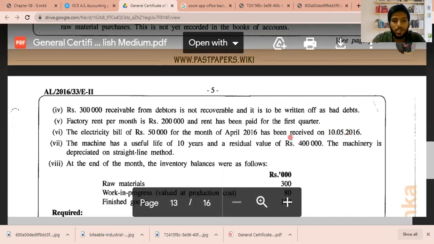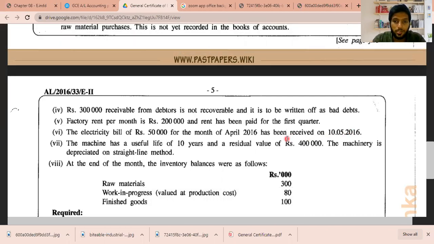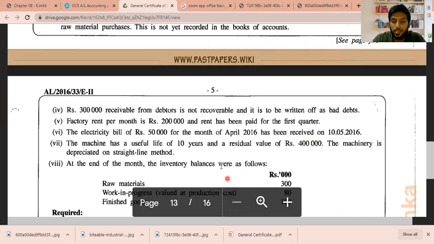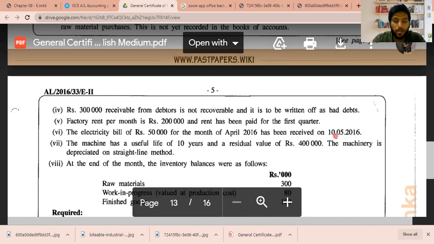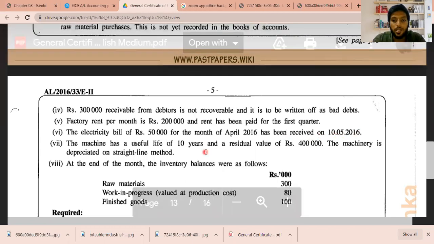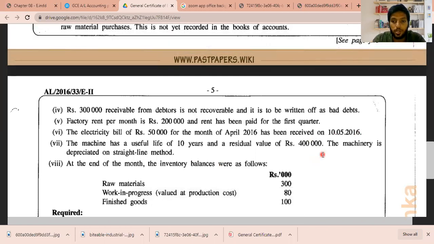Now you need to know that the month ending of this sum is 30th April 2016, which is April month end, but they have done a calculation a bit differently. They have given it on May, so you should not get confused when you are doing this sum. The next thing you need to know: the machine has a useful life of 10 years and a residual value of rupees 400,000. The machinery is depreciated on the straight line method.